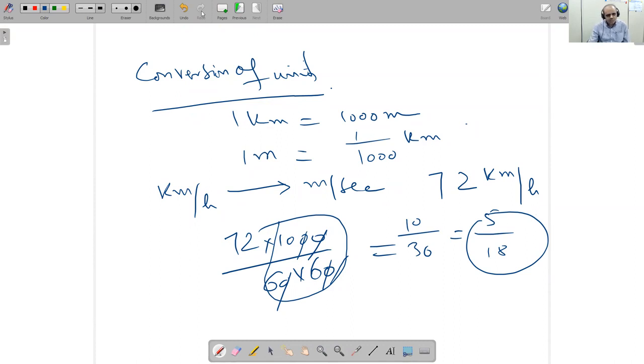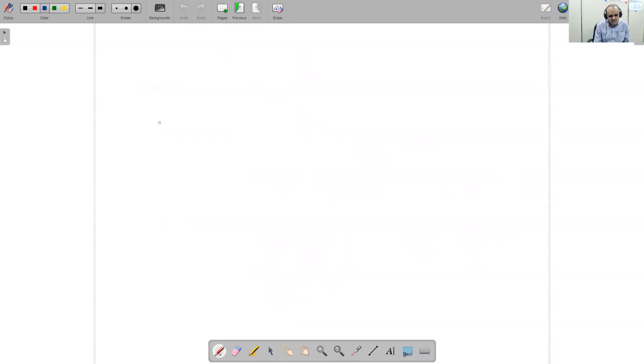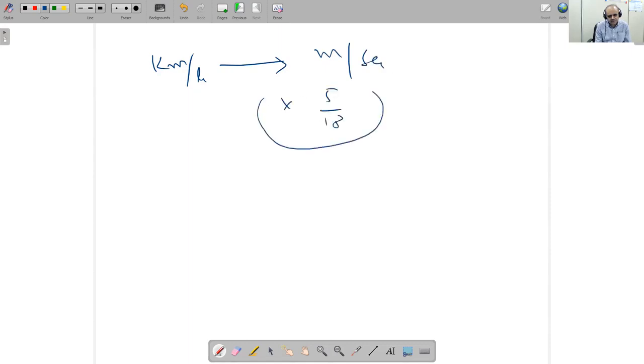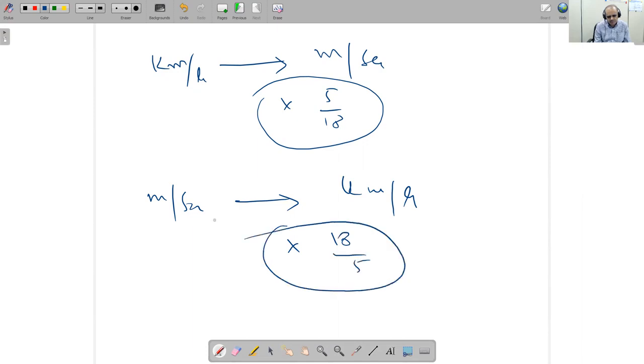So the concept is this one: kilometer per hour to meter per second, you have to multiply by 5/18. If you want to go from meter per second to kilometer per hour, you have to multiply by 18/5. So remember this factor. Just remember. Then you can do this job.